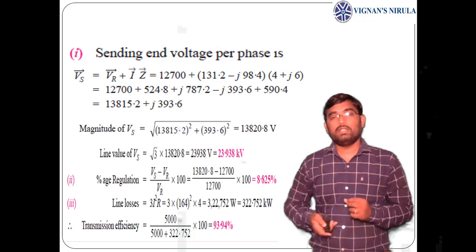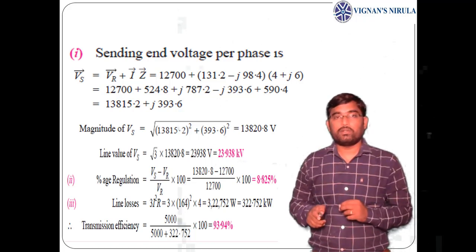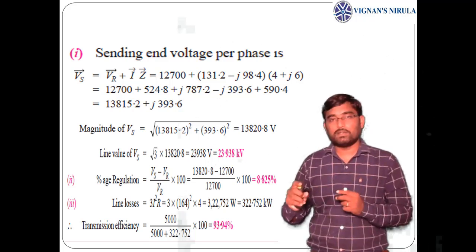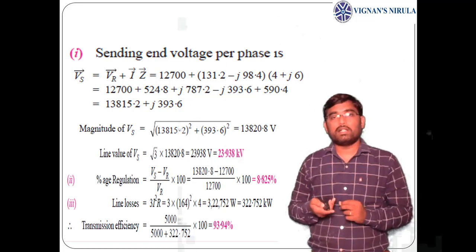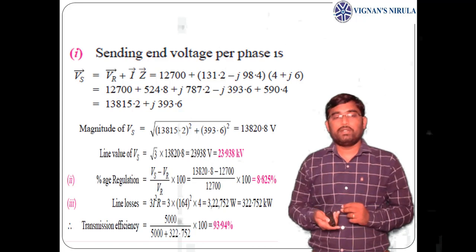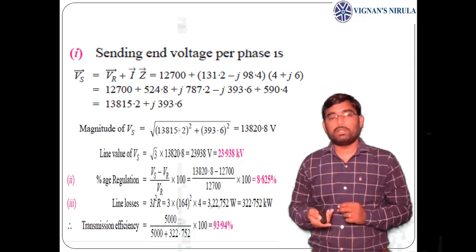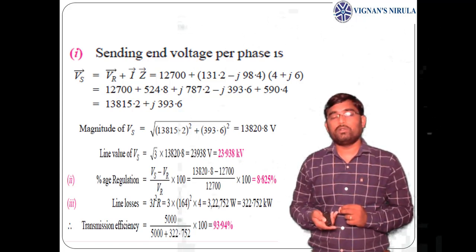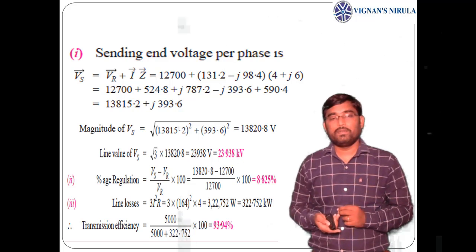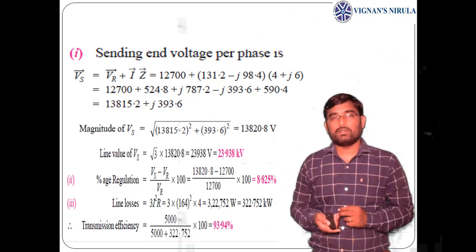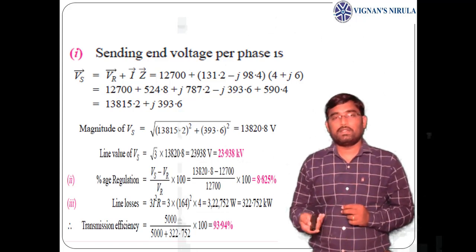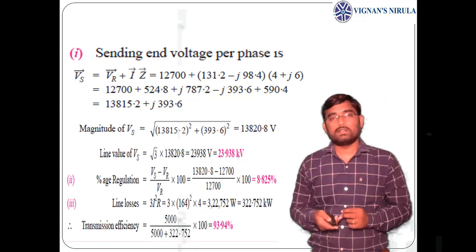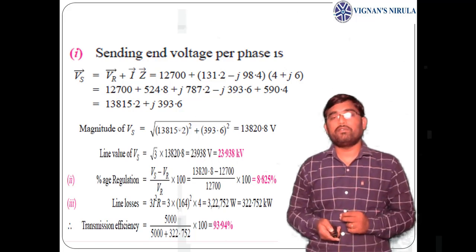And line losses: here it is a 3-phase system, so don't forget to take the losses of all the phases. So 3 into I square into R, whereas in case of single phase it will be I square into R. So 3 into 164 square into R, which is 4, will be 322.752 kilowatts. And from this, transmission efficiency will be receiving end power, that is 5,000, by receiving end power 5,000 plus losses, which will give 93.94%.